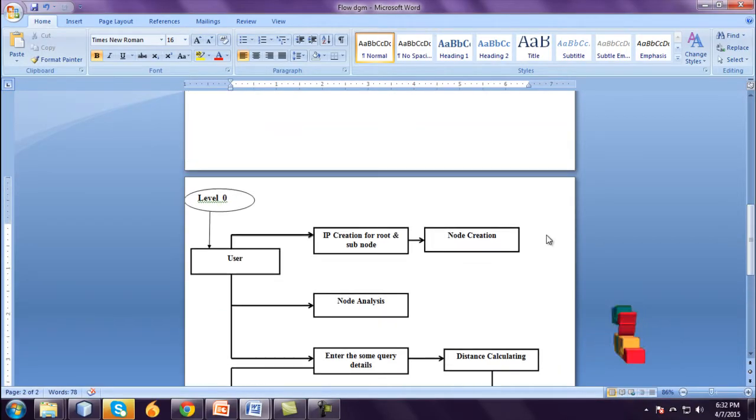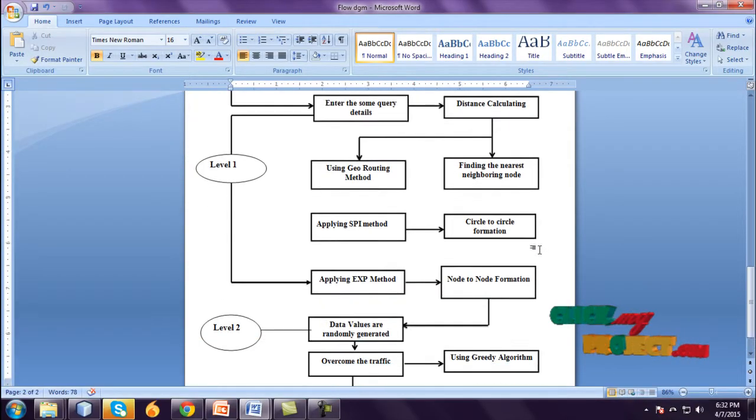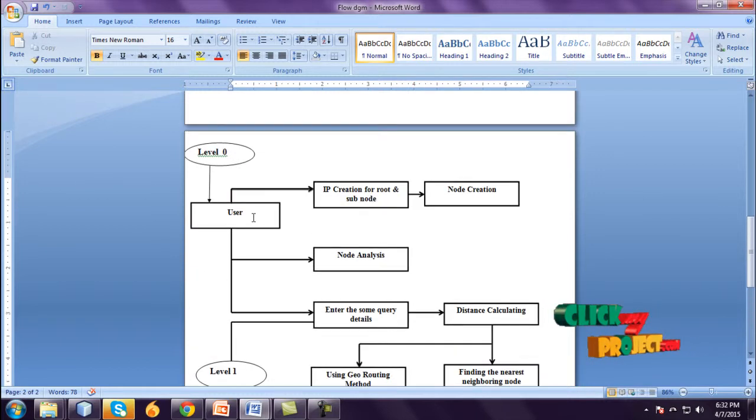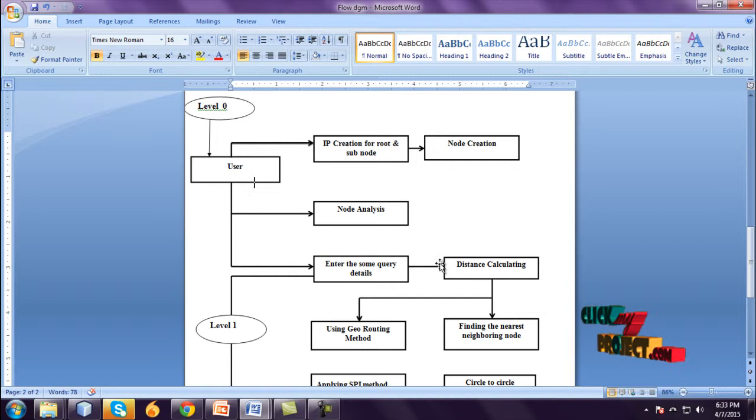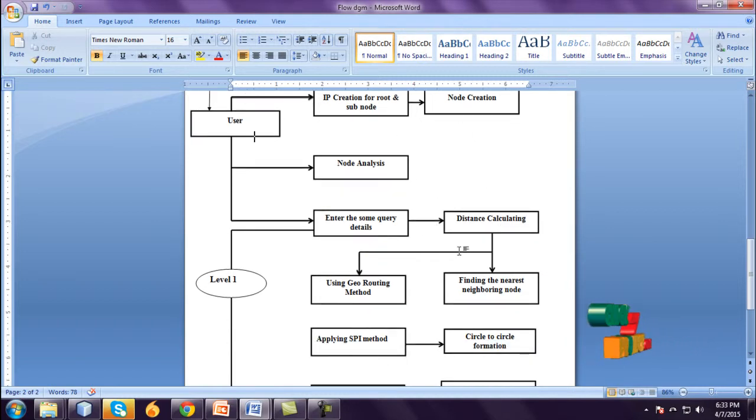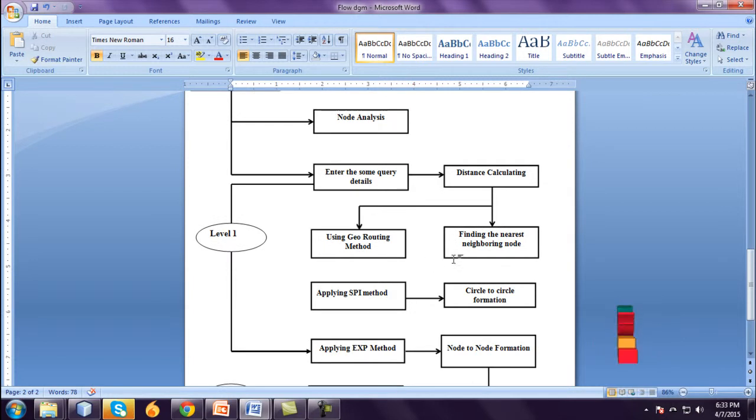These are the data flow diagrams: level 0, level 1, level 2. Level 1 starts with the user. The user creates the IP address for the root and subnodes, creates and analyzes the nodes, enters some query details, and calculates the overall distance for each node. The distance is calculated using the georouting method, and the nearest neighboring node is found. This node is applied to the SPI method and EXP method. SPI method means circle to circle formations, EXP method means node to node formations.